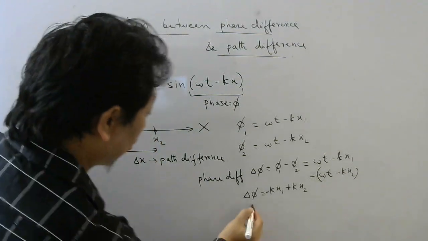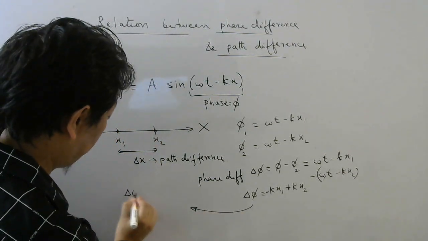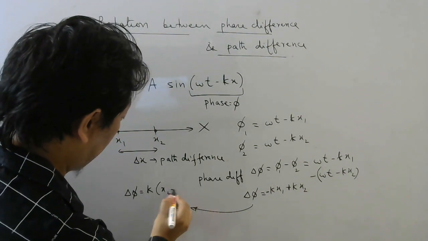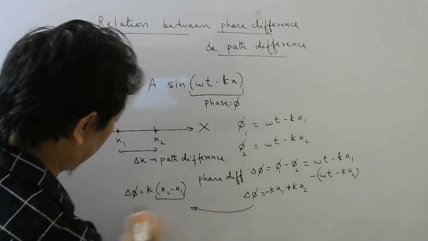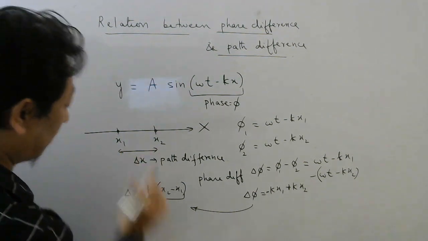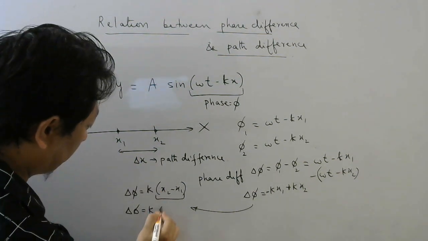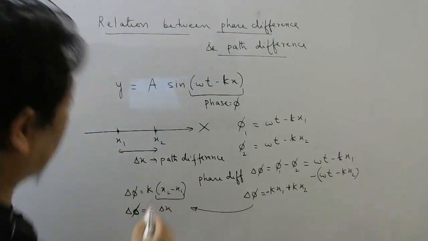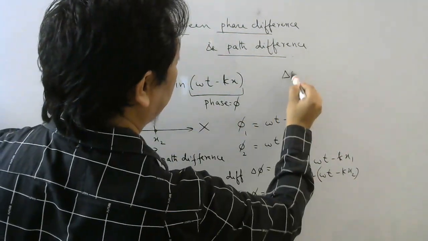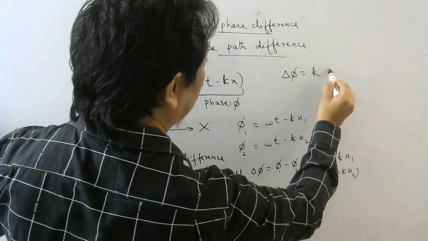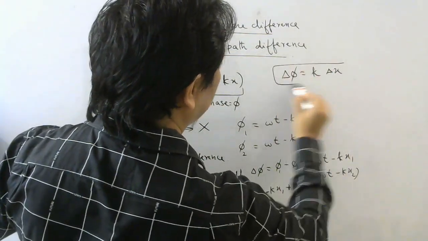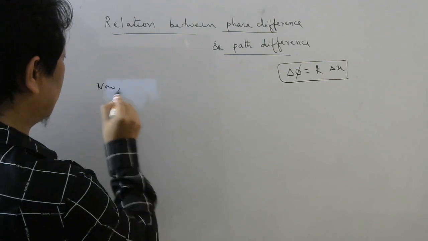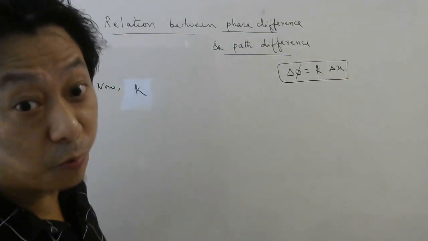Then if you take k common from here, you will get x2 minus x1. And this x2 minus x1 is your path difference. So what is the relation between phase difference and path difference? Simple relation. Phase difference is k times path difference. Okay. Now, let us write k in terms of wavelength.